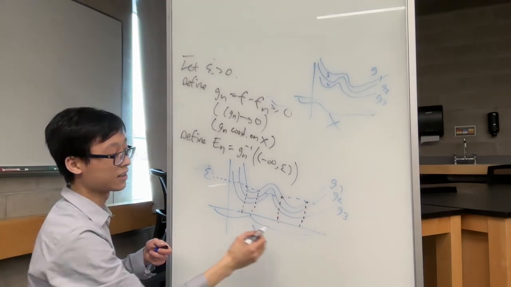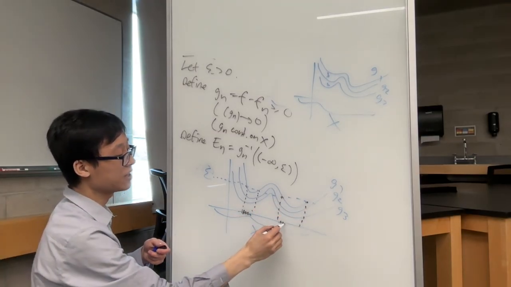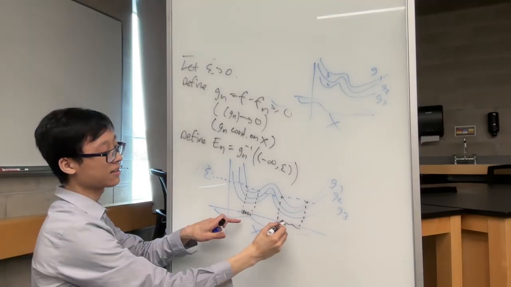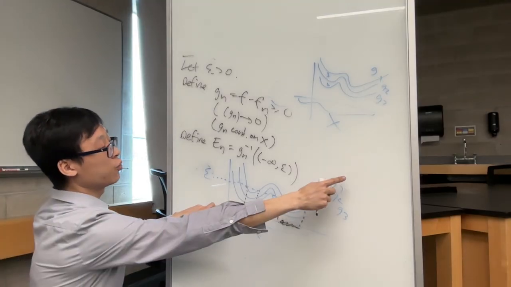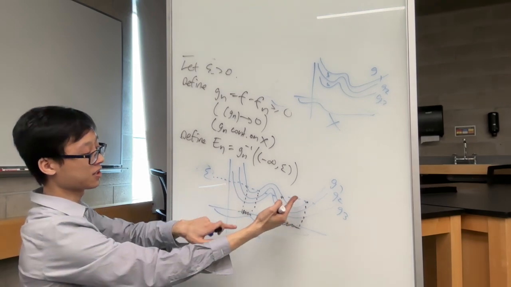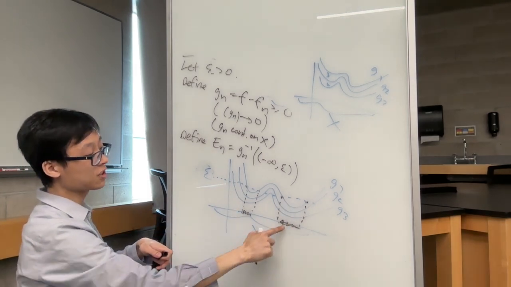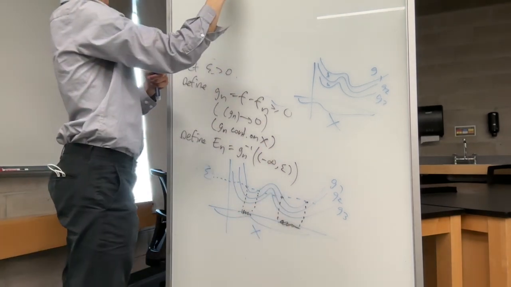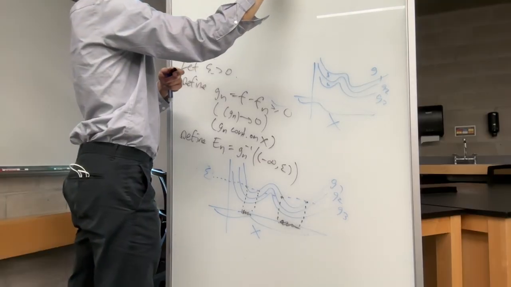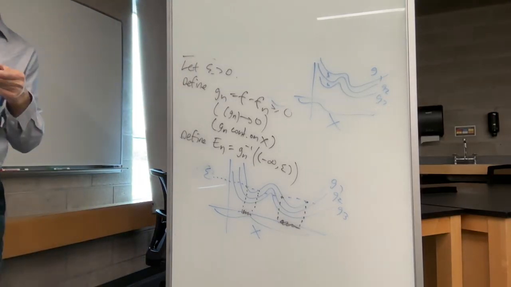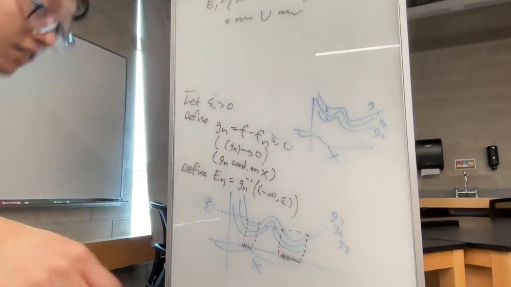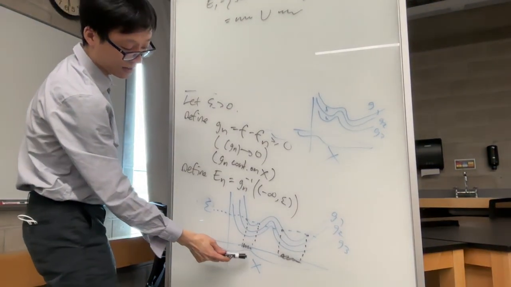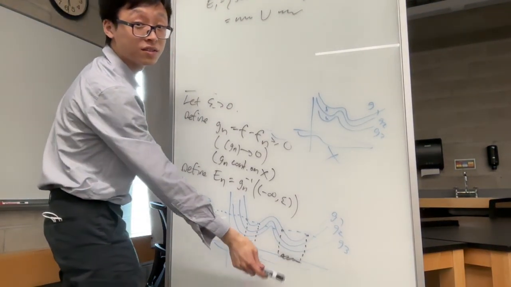So these two squiggles on the x-axis are the inputs such that G1 of those inputs are less than epsilon. So these two squiggly intervals here is E1. E1 is these inputs union these inputs.